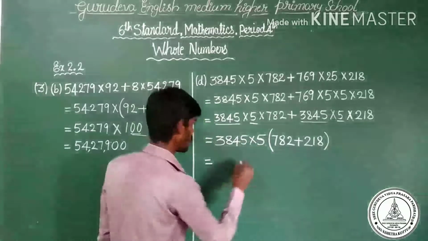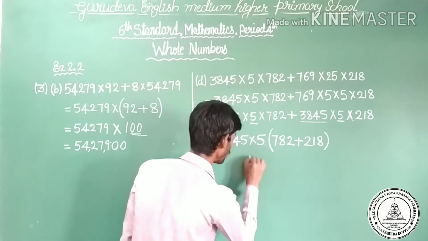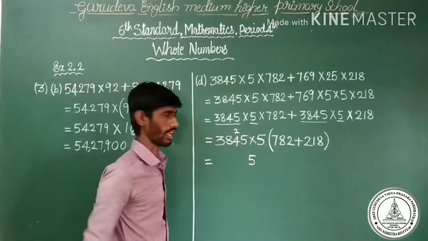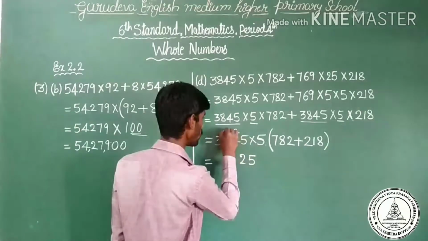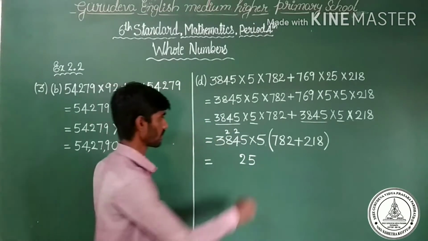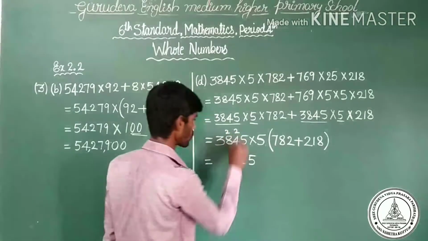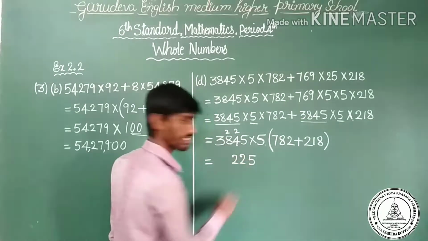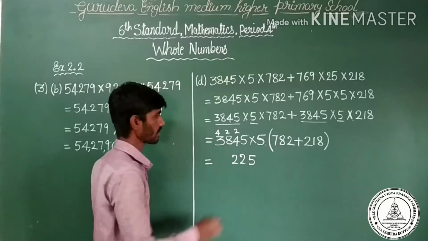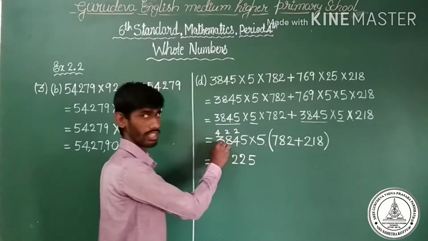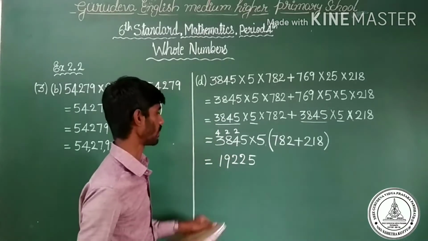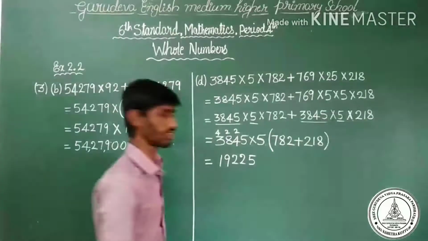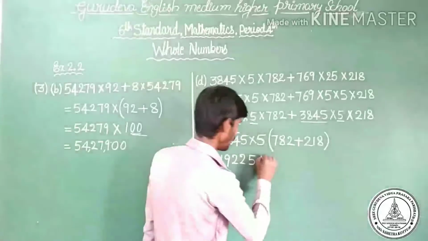5 5s are 25. 5 is here, 2 goes to carry. 5 4s are 20, 20 plus 2 is 22. 2 is here, 2 goes to carry. 5 8s are 40, 40 plus 2 is 42. 2 is here, and 4 goes to carry. 5 3s are 15, 15, 16, 17, 18, 19. So we got 19,225 into